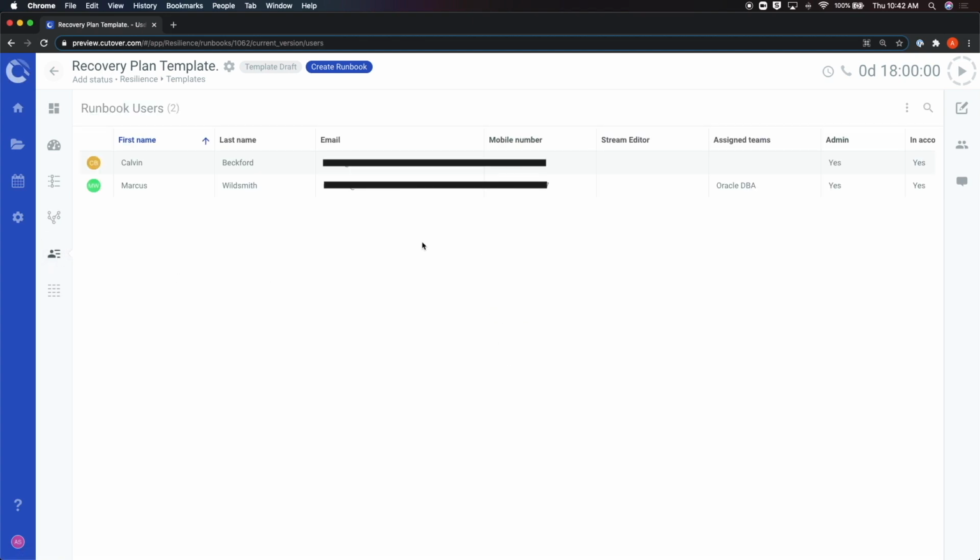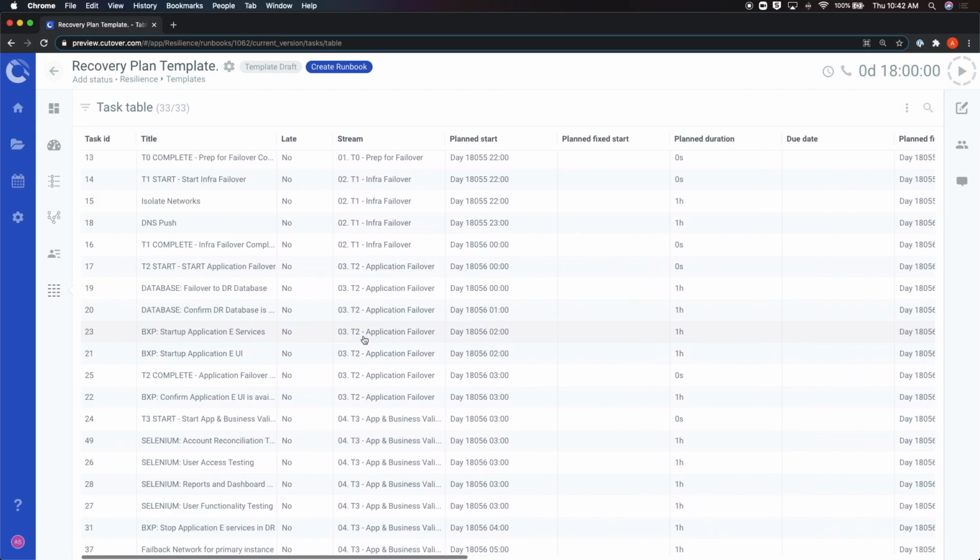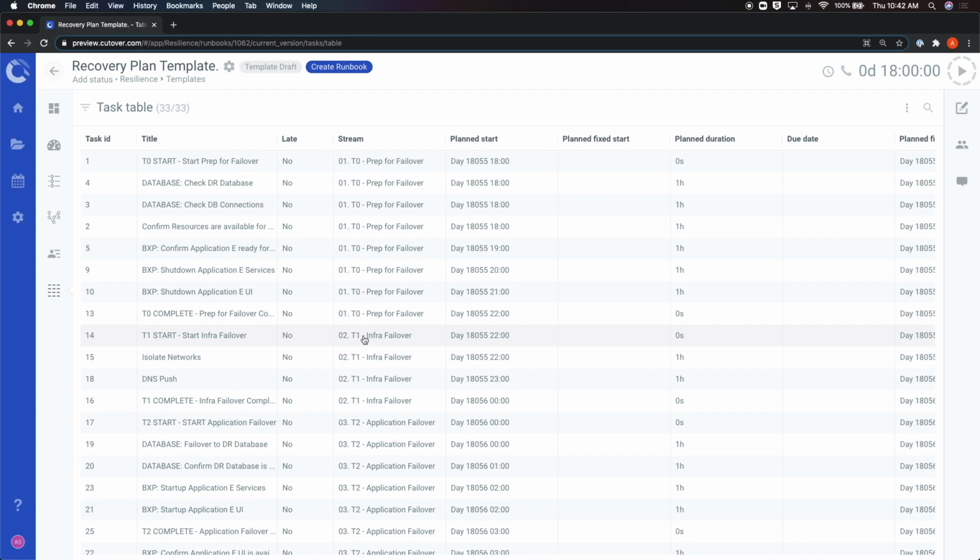The User tab shows you a list of who is involved in that runbook and their specific role as collaborators. Lastly, we have the Task Table tab, which presents the runbook in a familiar table view for more consolidated viewing of all of the tasks on the events.